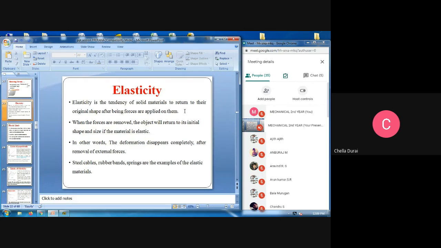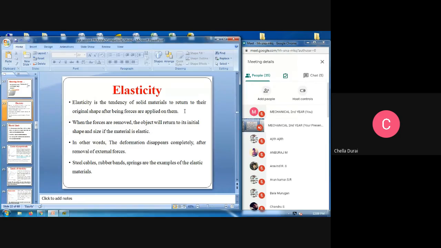Therefore, when we remove the load or whatever force, it will return to its original shape. In other words, the deformation disappears completely after removal of the external force. Examples: steel cables, rubber bands, and springs are examples of elastic materials.